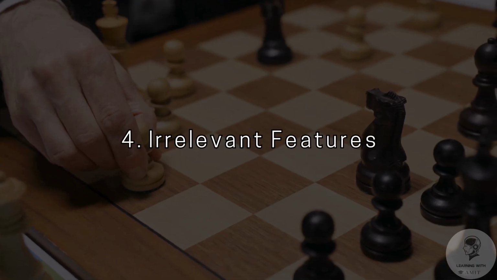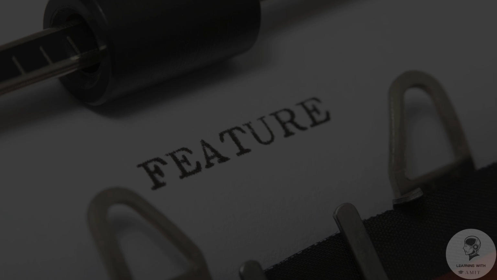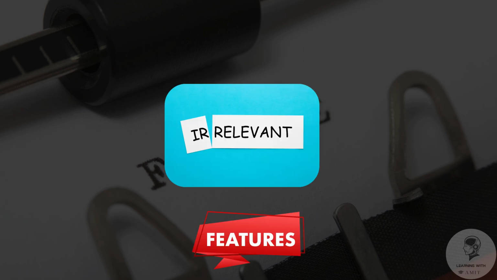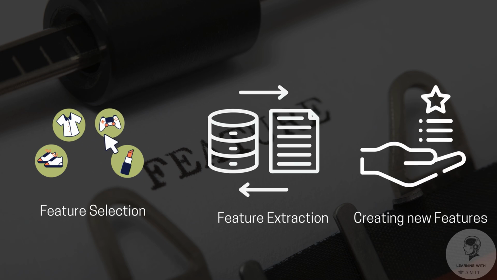Irrelevant features. Garbage in, garbage out is a basic principle of computing. A machine cannot learn if the training dataset contains a lot of irrelevant features. A successful machine learning project comes with a good set of features to train on. The process of feature selection, feature extraction, and creating new features by generating new data is called feature engineering.